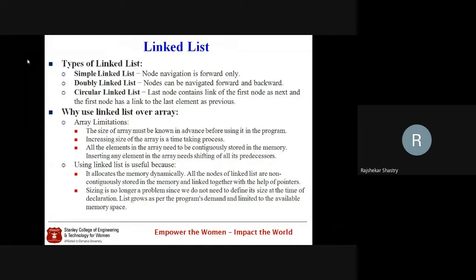Even in the double linked list we have the doubly circular linked list. So basically there are four types, but majorly we talk about three: single linked list, circular linked list, and double linked list. And if we want for any particular operation, we can even go for the doubly circular linked list also.